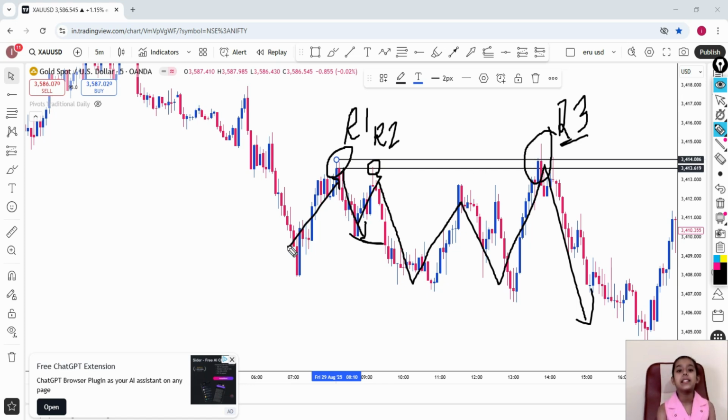Because see friends, the market price is going upside, touching our resistance zone and coming downside. Going upside, touching our resistance zone and coming downside. Going up and directly down. So friends, this is confirmed that our resistance is working perfectly.